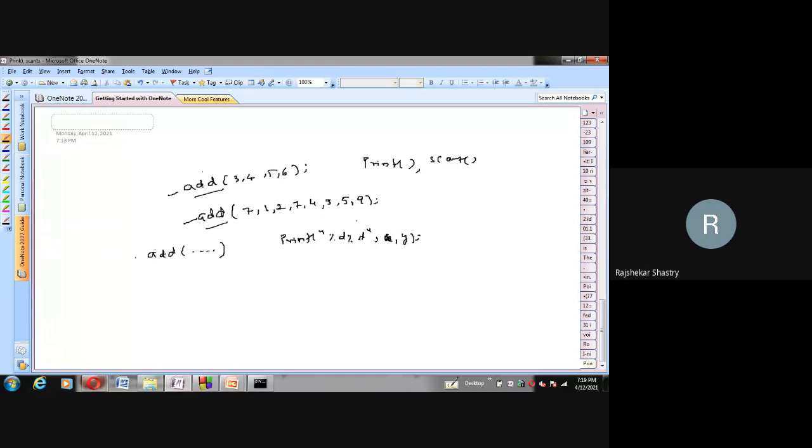Now, what is the tricky part that I have written in my add method? Anyone? Observe carefully and tell me. I'll wait. At least one answer I have to get from the group. Number of arguments are varying. Number of arguments is unknown or it's varying.